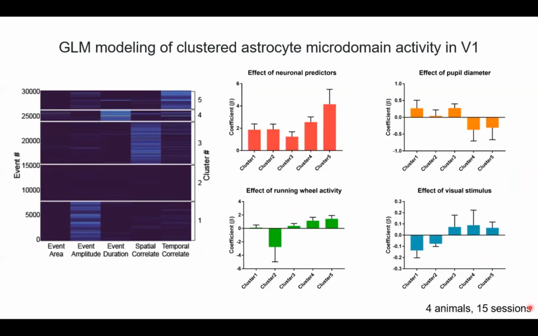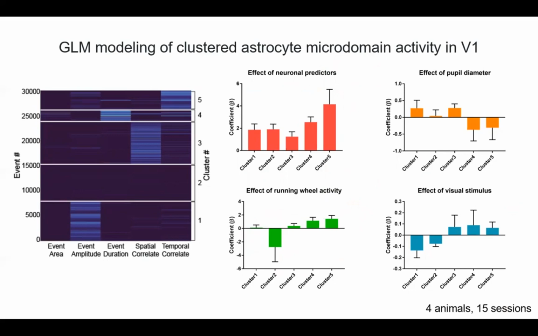And so here are some of the results from the analysis, which shows mainly that neuronal activity contributes most to astrocyte microdomain activity, as shown by the higher coefficients of these predictors in each of these models. We also find differences in how the predictors contribute to the GLM for each cluster, such as more positive neuronal weights for cluster 5, and more negative weights of running activity for cluster 2, which is here. So at the end of the day, GLMs still provide only correlative information, but these results suggest important relationships between these predictors and the resulting astrocyte activity.